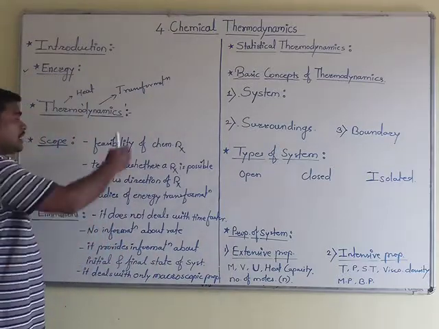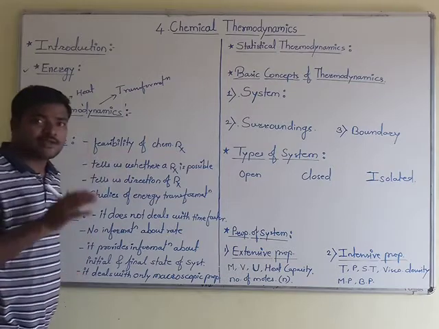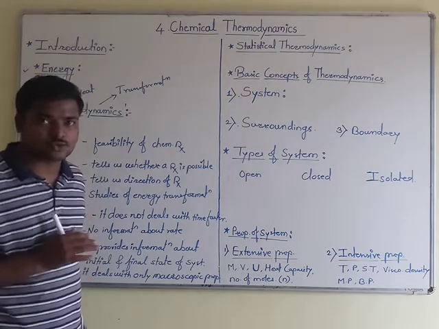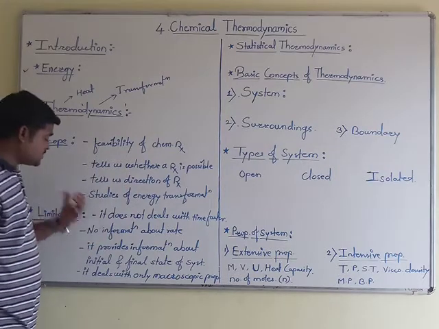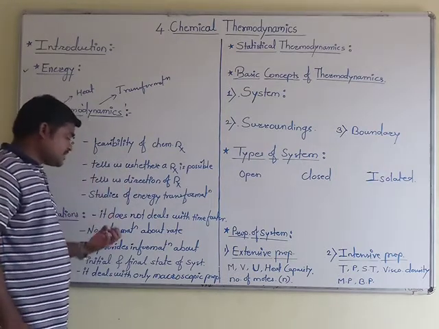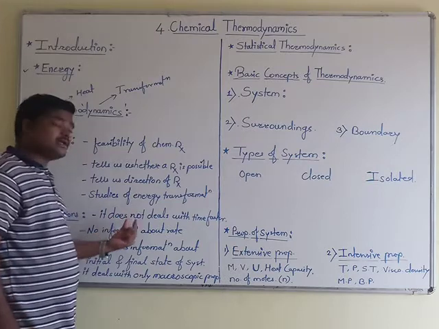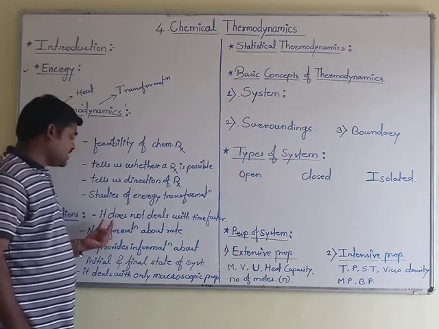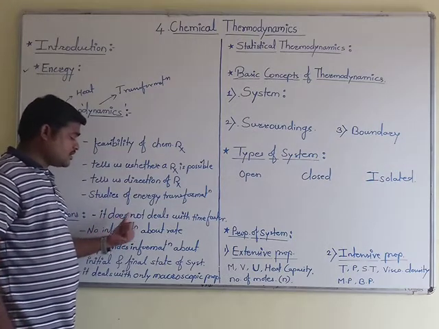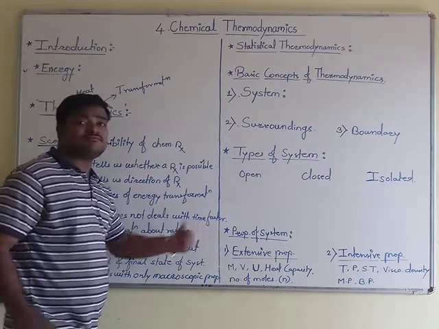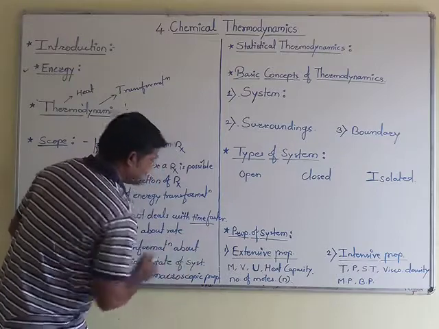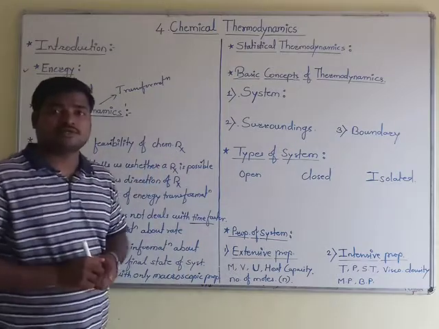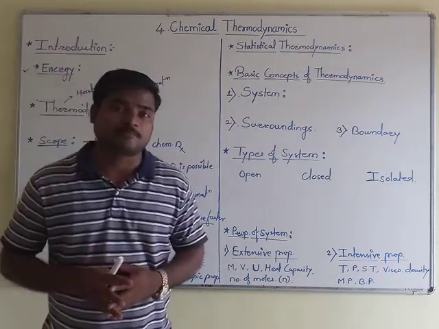Now, along with these scopes, it has certain limitations also. We will study those limitations one by one. These are drawbacks. The first one is that it does not deal with the time factor. There is no information it provides about time.